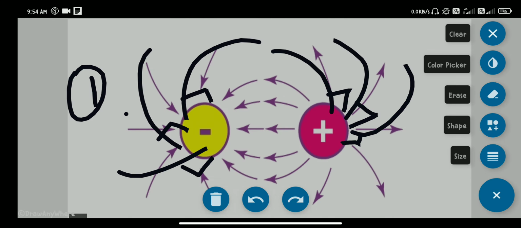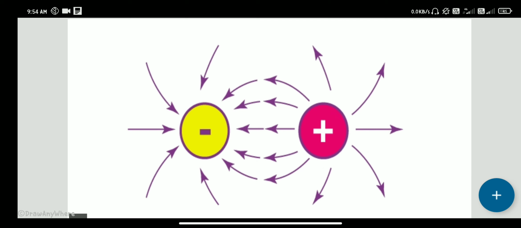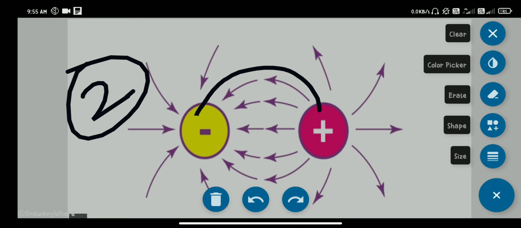And the second property is that all the electric lines of forces originate from positive charge and terminate at negative charge.